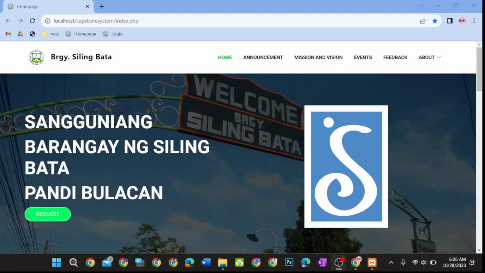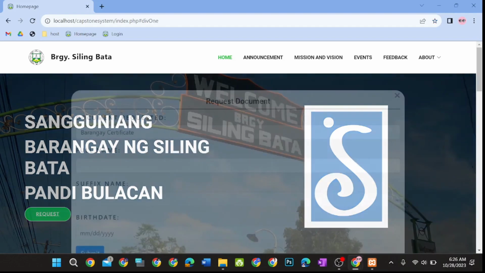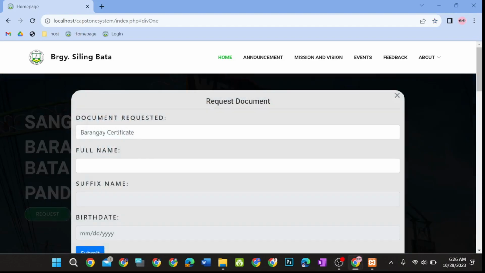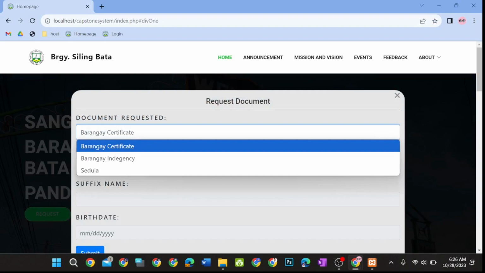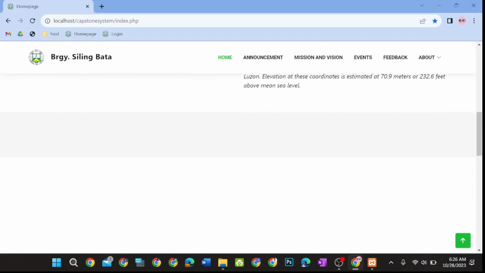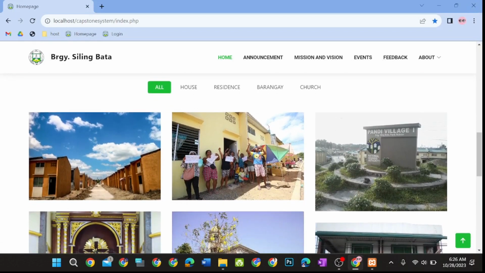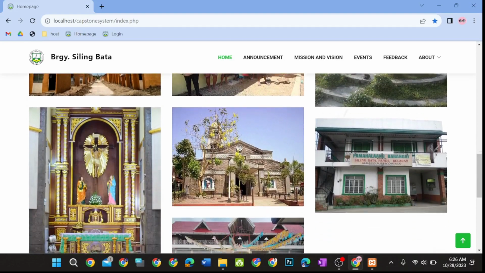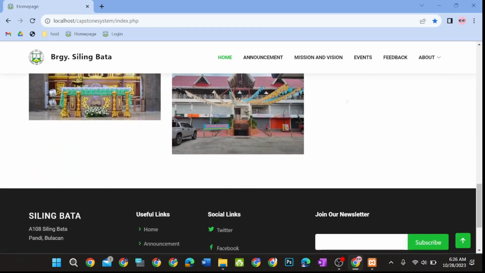For the resident side, they will be welcomed by the homepage of the website. There will be a button on this page where they can request documents such as a certificate of indigency, barangay certificate, and cedula. This will also display some information about Barangay Siling Bata. This page will also feature galleries of pictures and landmarks that represent their barangay.